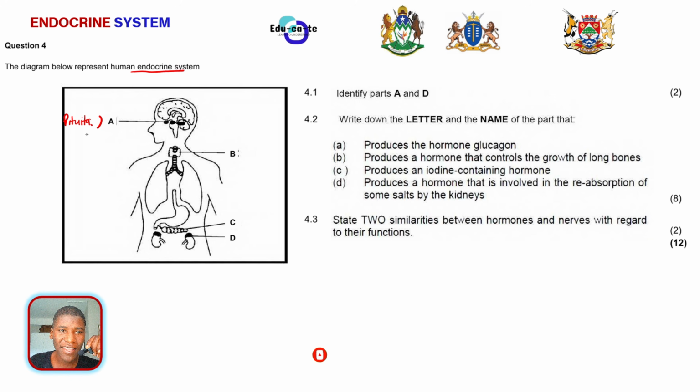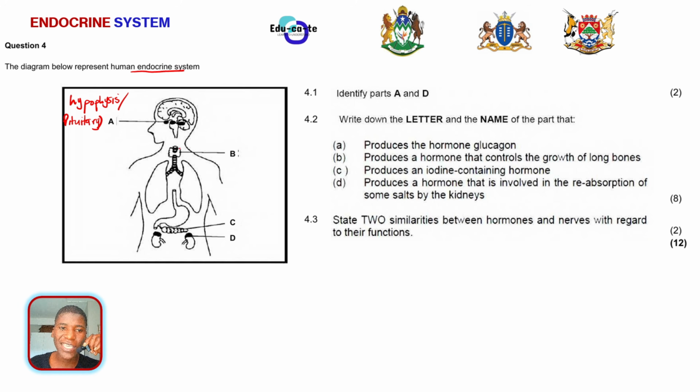Another name for the pituitary gland is the hypophysis. So you can say pituitary gland, or you can say hypophysis. Please try not to use the word master gland. We use it just to describe that the pituitary gland secretes the most hormones. But otherwise, its name is pituitary or hypophysis gland, not the master gland. It's just a common term to describe its function.